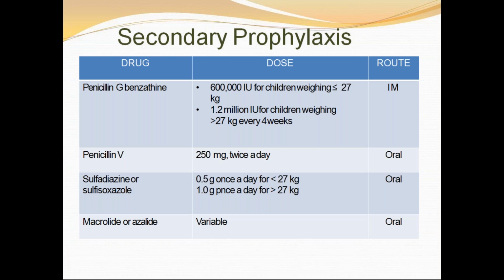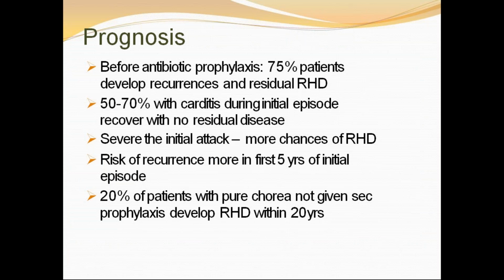So the drugs, the same thing. Benzathine penicillin, less than 27 kilos, 6 lakh international units, more than 27 kilos, 1.2 million international units. Route is IM. The other drug is penicillin V, 250 milligram twice a day orally. Sulfadiazine or sulfisoxazole, the dose is 0.5 gram for less than 27 kilos, 1 gram for more than 27 kilos, orally. But we preferably give benzathine penicillin.